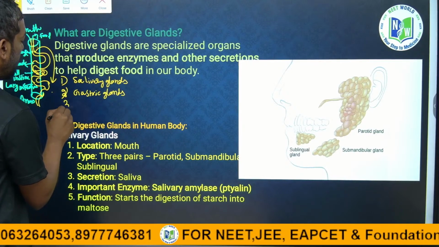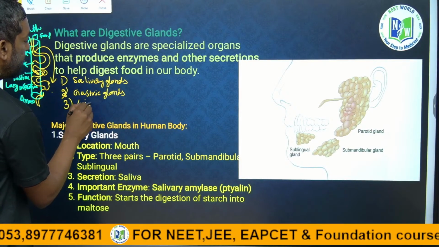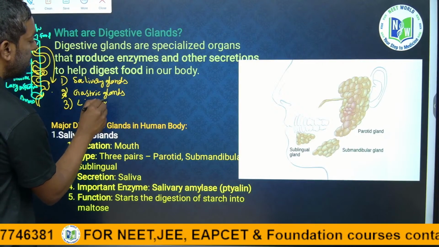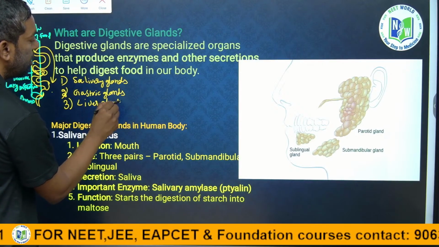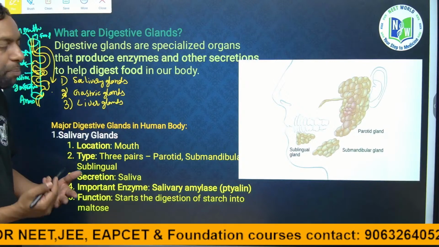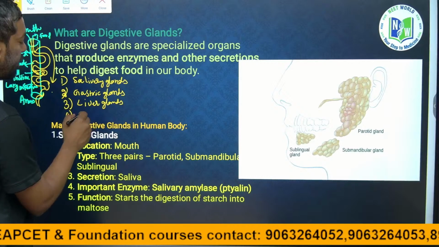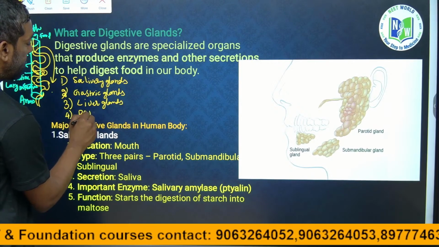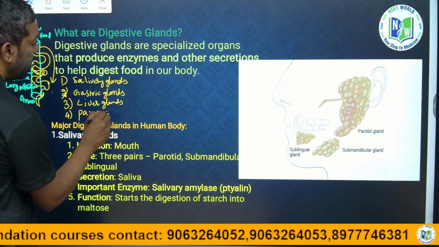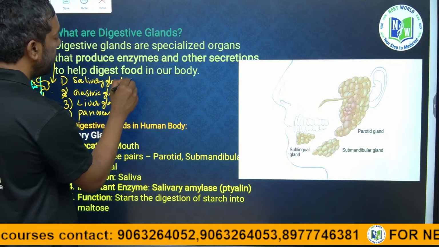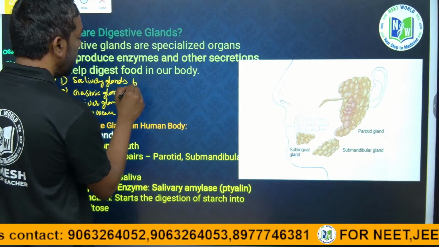Liver glands. Then the pancreas, which is involved in digestive secretions, and finally intestinal glands.